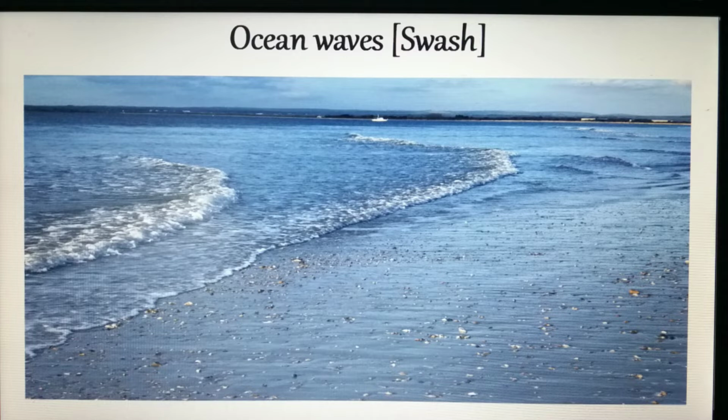Here children, in the swash, as the wave approaches land, its lower part slows down as a result of friction. The upper part continues forward at the same speed, causing the wave to curve forward and break onto the beach, right? So the breaking wave is called swash. And here you can see how the water is moving in the swash, right? How the water is coming, and in this picture two waves, how they are touching the edge of the beach.